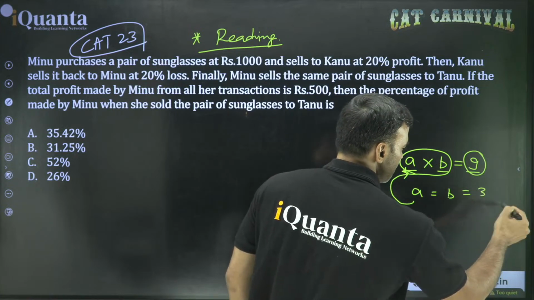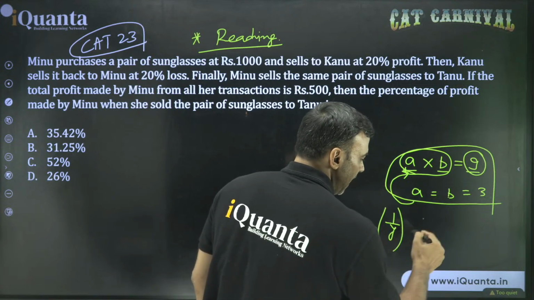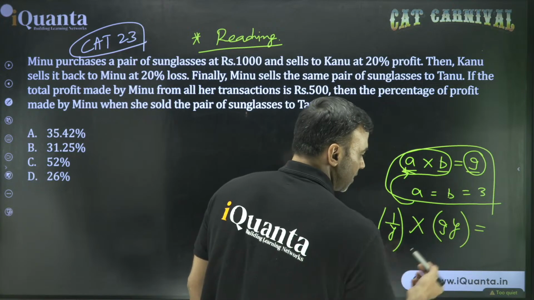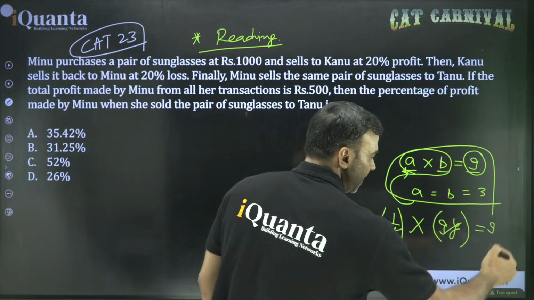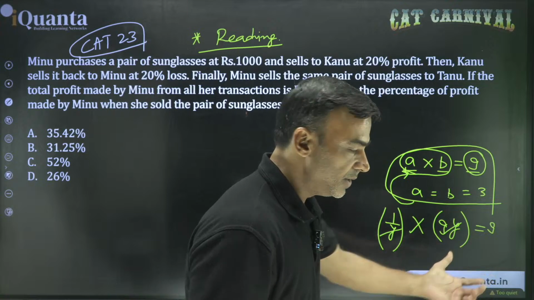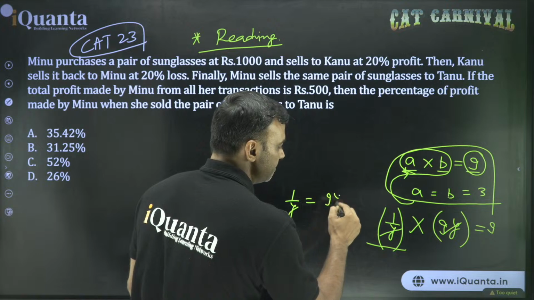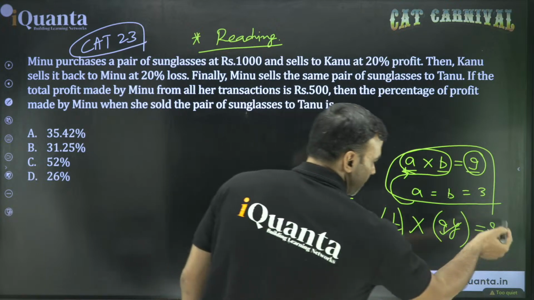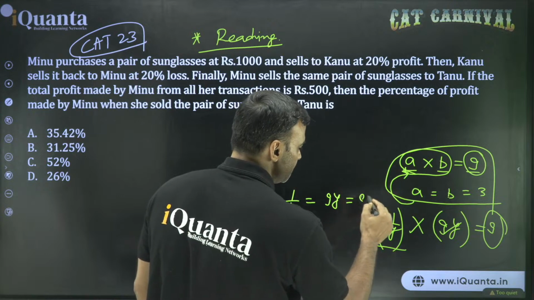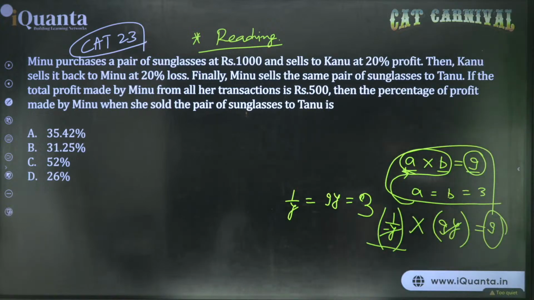So it is 3. हमारे numbers क्या क्या थे? 1 by y and 9y. Rule क्या बोलता है? Rule says that if the product is constant, is the product constant? Yes, y and y gets cancelled. Variable gets cancelled and we are left with the constant value. So is it a constant? Yes. Now these 2 items should be equal. So what should be the value of each one of them? Because their product is 9 and both of them are equal, it has to be 3 into 3, that is 3. So individual value should be 3 or square root of 9, जैसे भी आप बोलना चाहो, ठीक है?